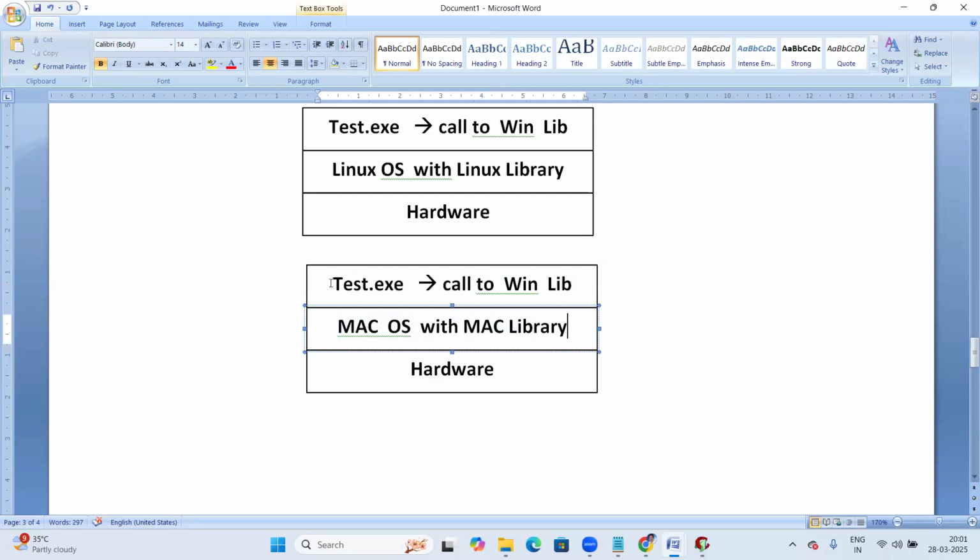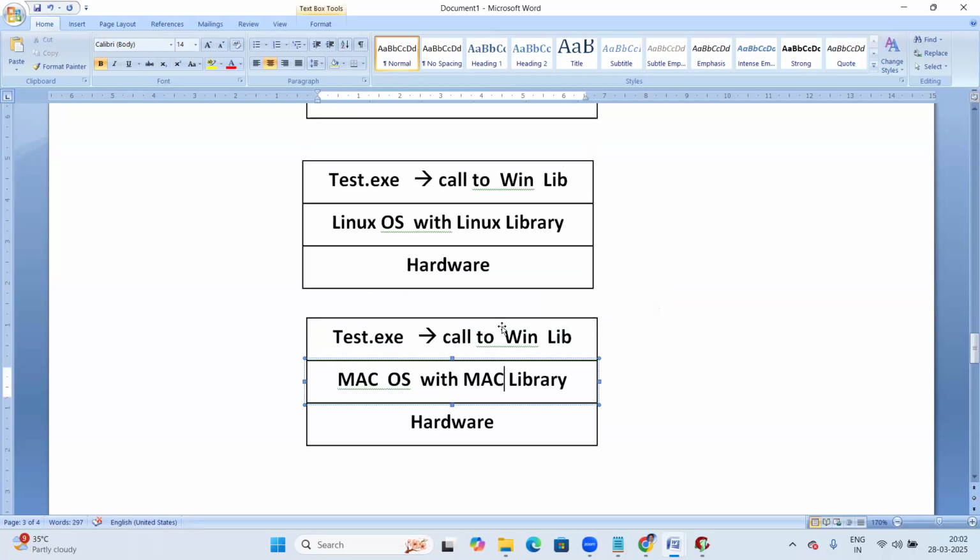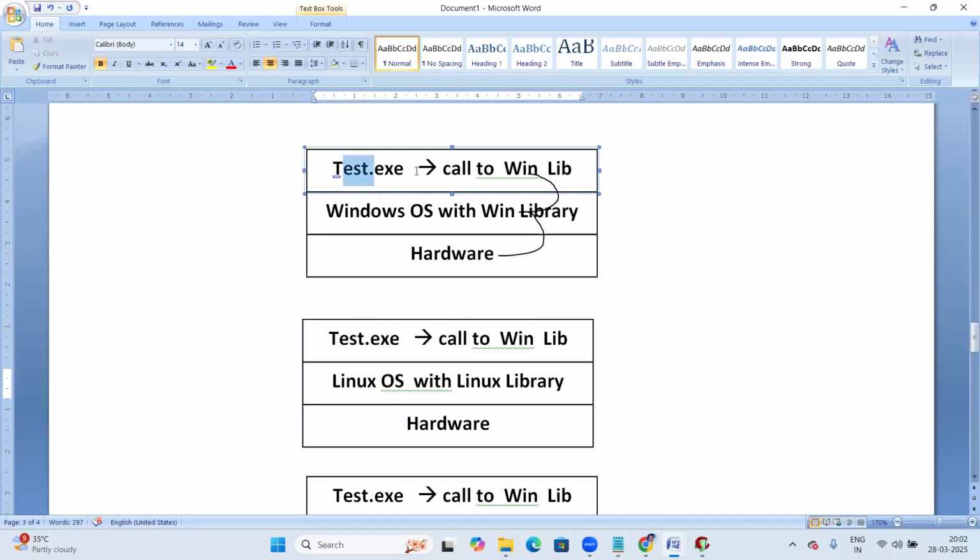Since the exe file is linked with the Windows OS library, it will try to call the Windows OS library on the Mac environment, but it's not available. The library is not matching, so it fails. That exe fails on Mac OS. That exe fails on Linux base. It works only on Windows base, right? So that's the reason the exe is OS dependent.